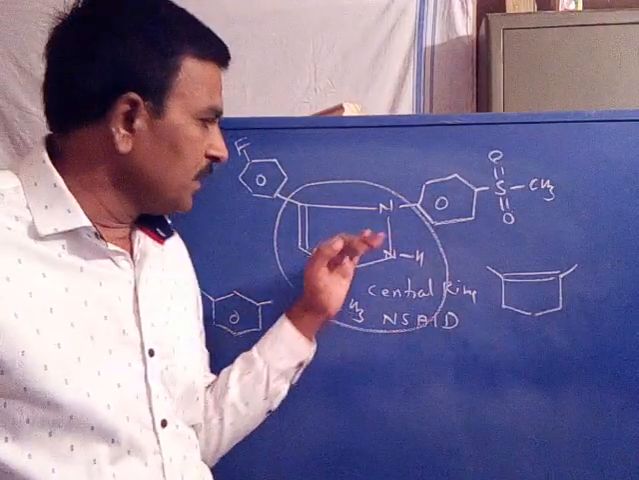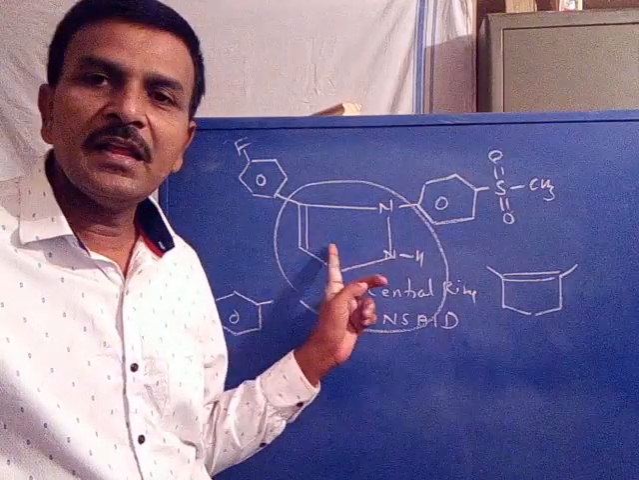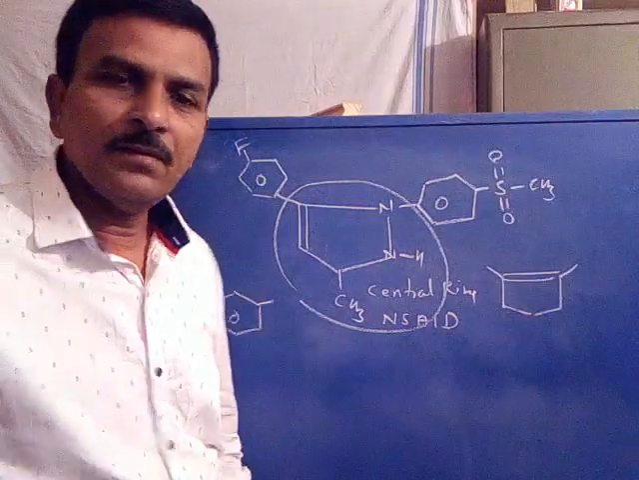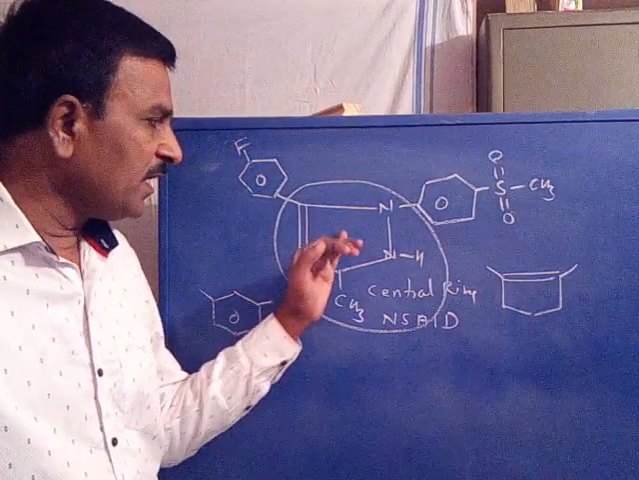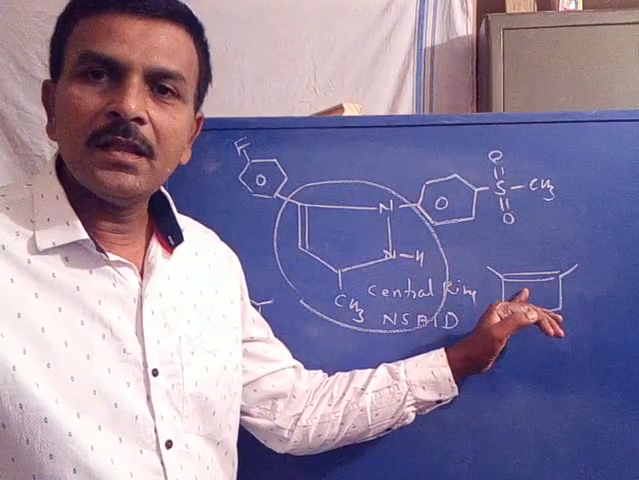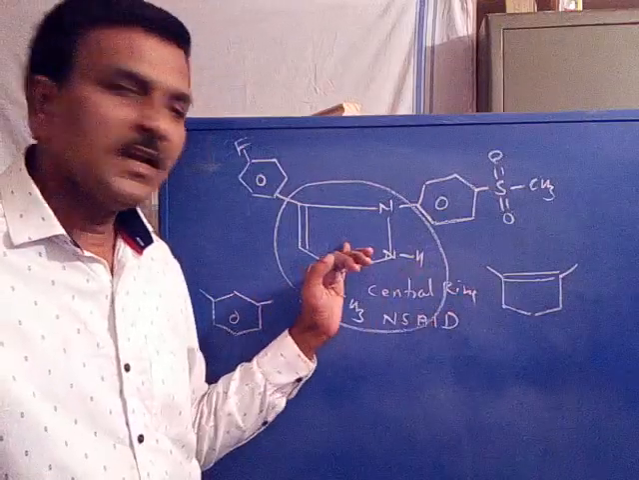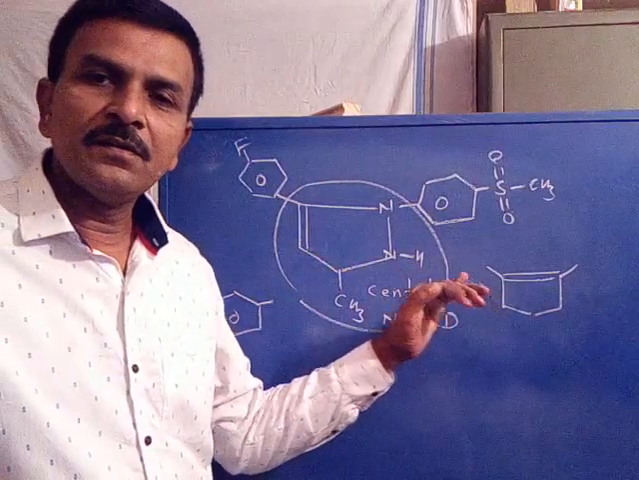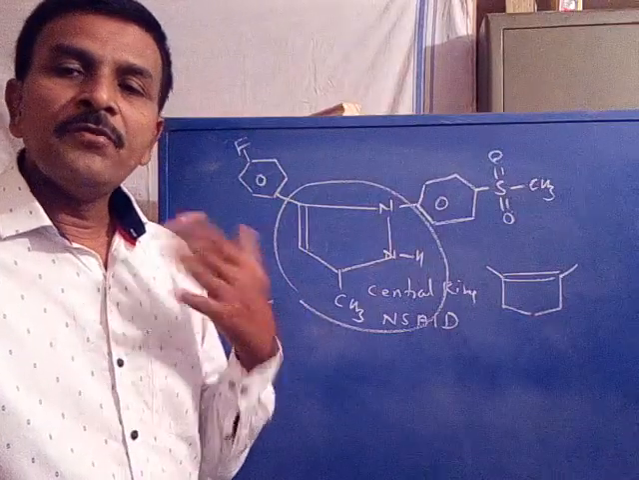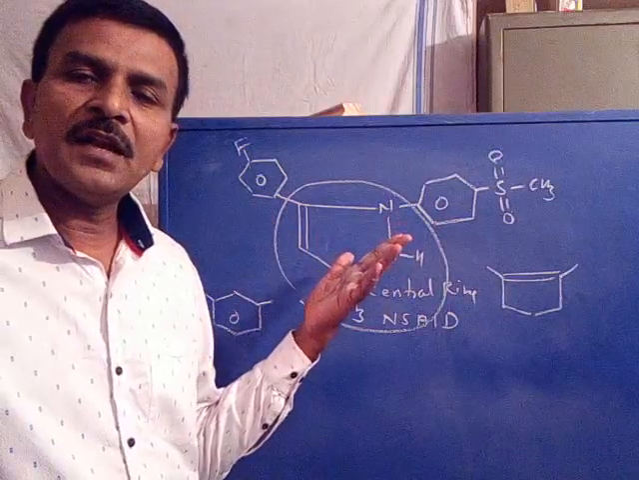Now you see the ring size is the same, but heterocyclic central ring is replaced with a carbocyclic central ring. Is it clear? Now we can replace the central ring by benzene, or we can replace the central ring by cyclopentene. These two are carbocyclic. Heterocyclic is replaced with carbocyclic. Now this is one strategy. Or we can change one heterocyclic ring with the other heterocyclic ring.